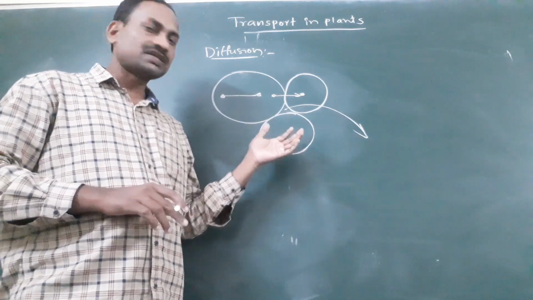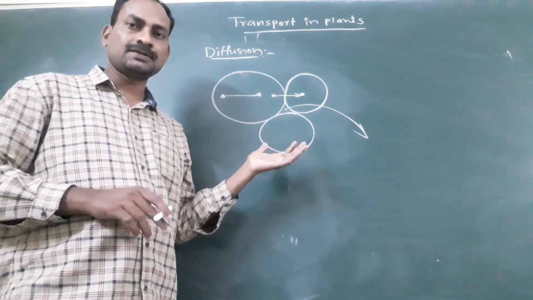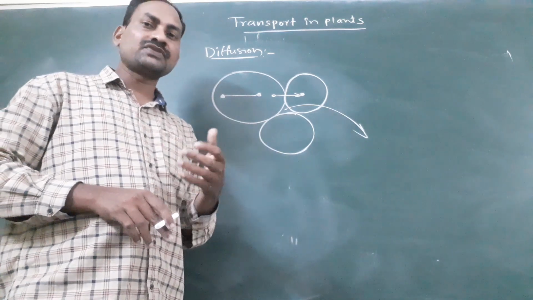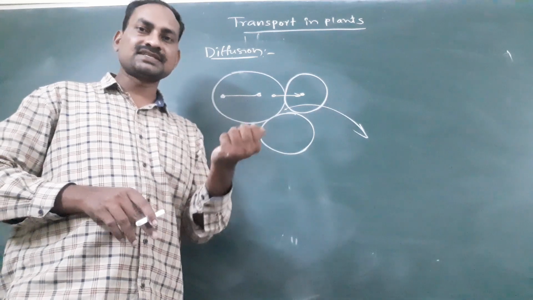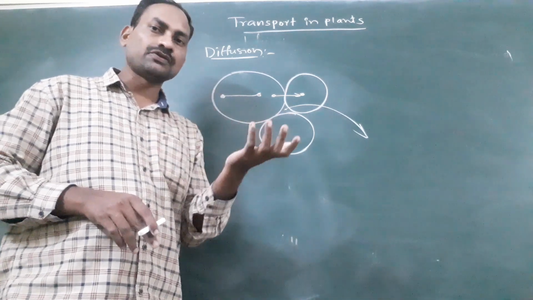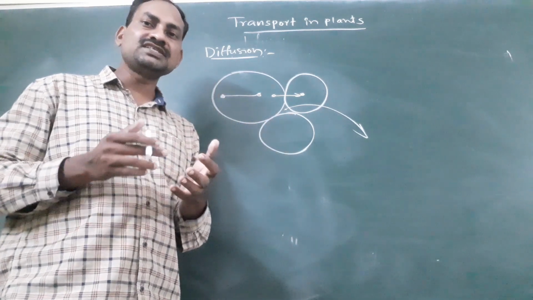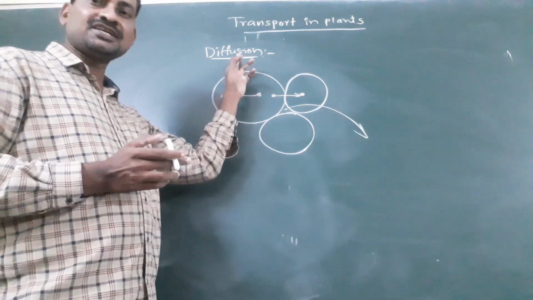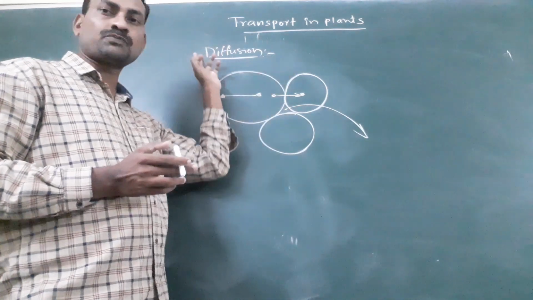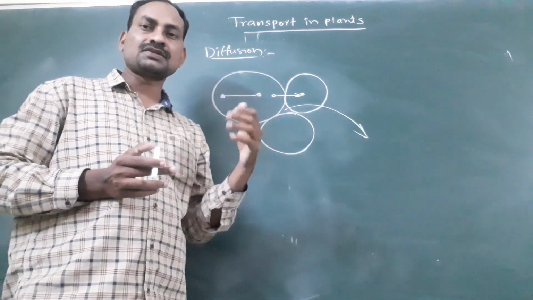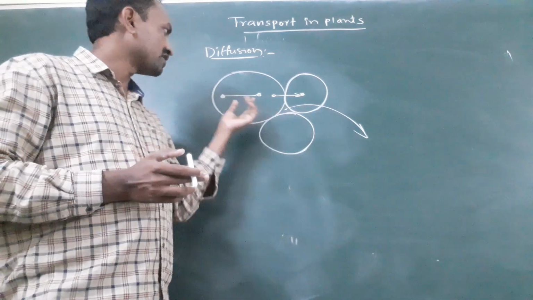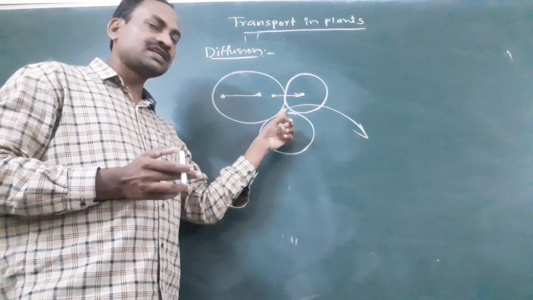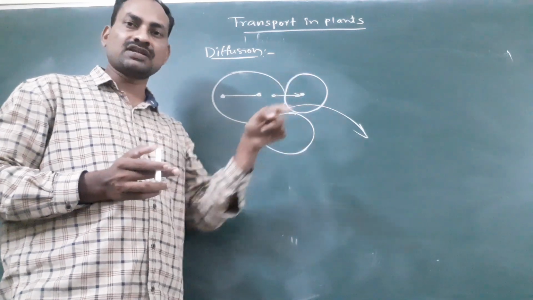or from intercellular space to the outside. Just now in the previous class we have seen the exchange of gases. We know very well plants take in carbon dioxide and release oxygen. For the transportation of these gases, diffusion is very important. So diffusion is very important for small scale transportation processes, like within the cell or from one cell to another cell, or from intercellular space to the outside environment.